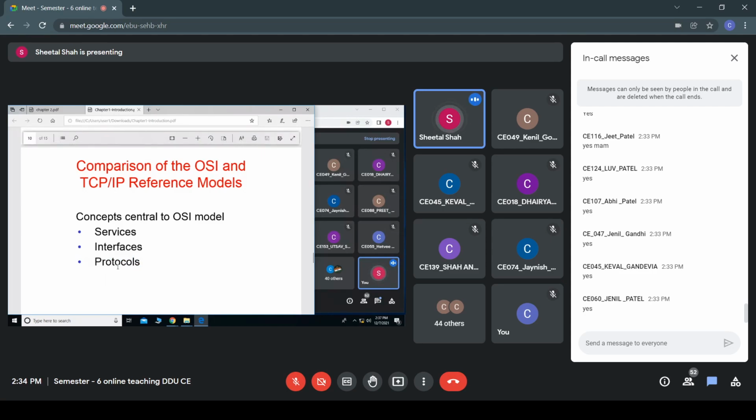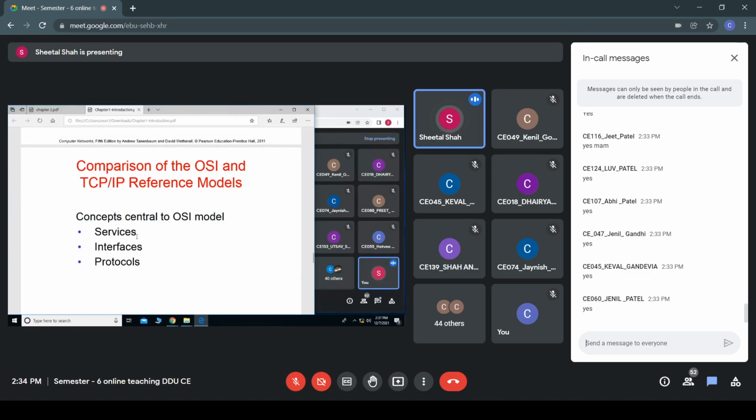Usually what we want is that the protocols used at the peer layer should be the same, but here, until the work is performed and the job is done, they don't bother about the protocols used by host A as well as by host B. Fine. So these are the concepts which are central to the OSI model.